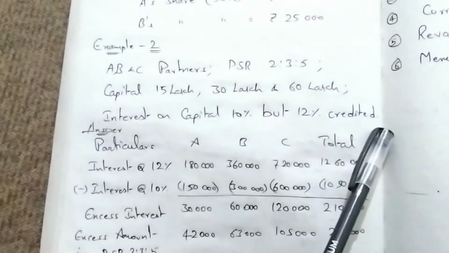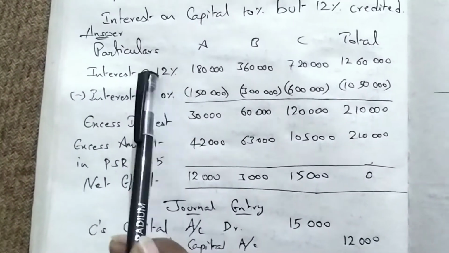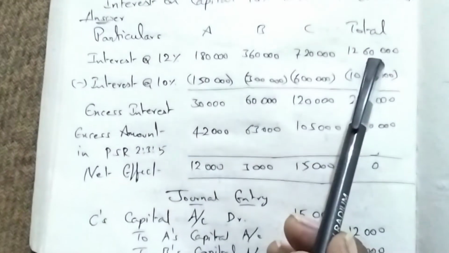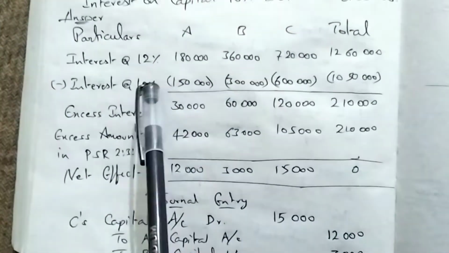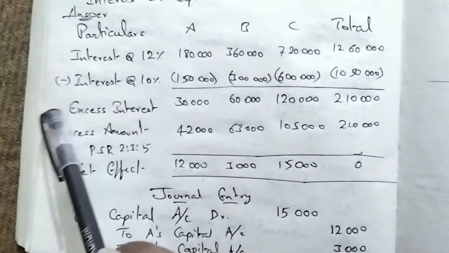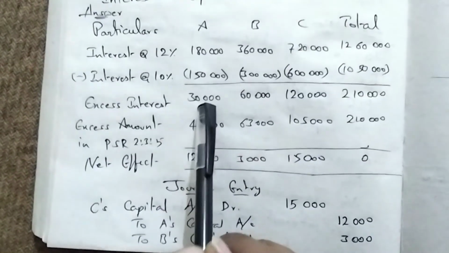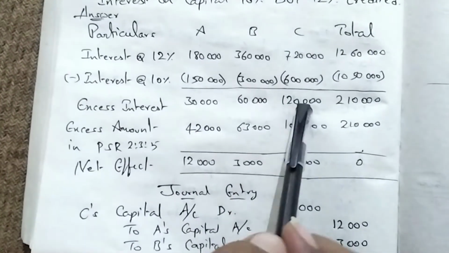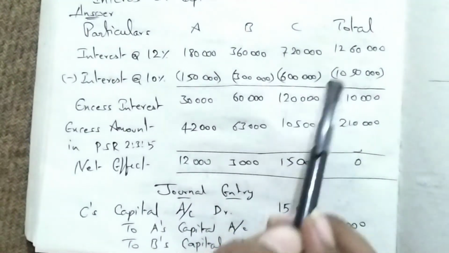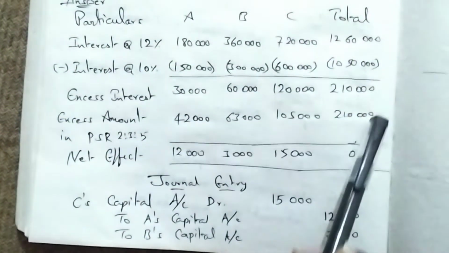So we have to rectify that. See, first, interest at the rate of 12%. It should have been credited with 10%, but was credited with 12%. So credited how much? 12,60,000 in total, but it should be credited with 10,50,000. How much excess interest was credited? 12% minus 10%: 30,000 excess credited, 60,000 excess credited, 1,20,000 excess credited. Total 2,10,000. This should not be credited as per capital ratio. It should be credited as per profit sharing ratio.